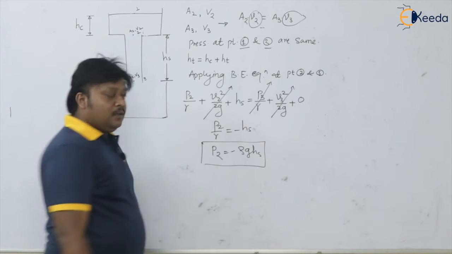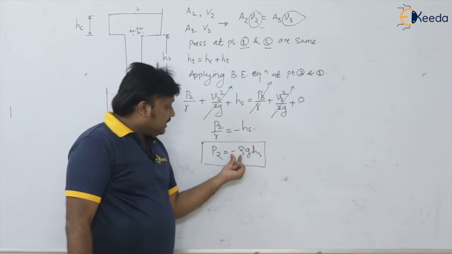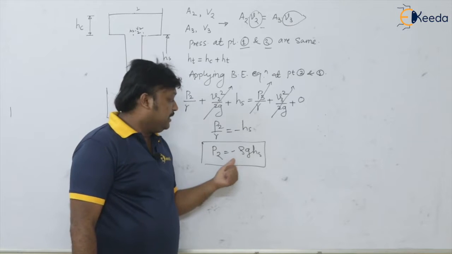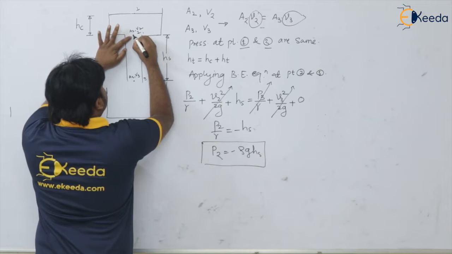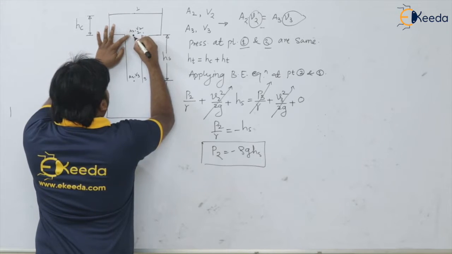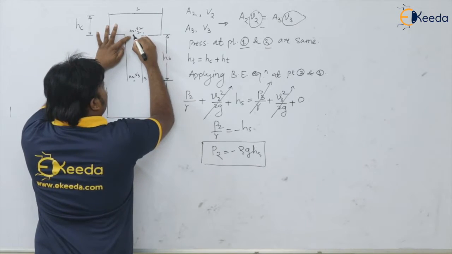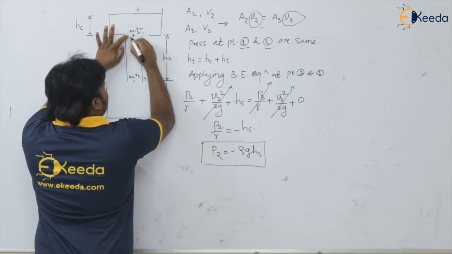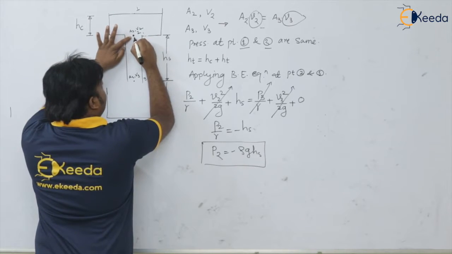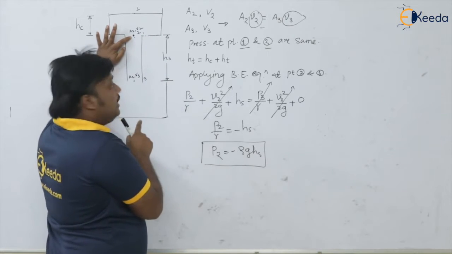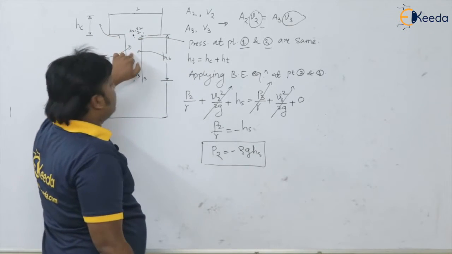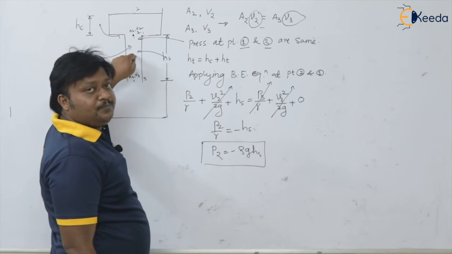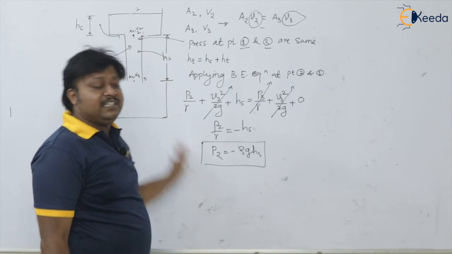So what does this pressure indicate? This pressure is negative, isn't it? This pressure is negative at point 2. See, if at this beginning of the sprue at point 2 the pressure is negative, what will happen? There will be vacuum creation, and because of that vacuum, the pressure falls below the atmospheric pressure, and definitely outside air is going to get sucked into the gating system. Yes or no? And the aspiration effect will always be there.